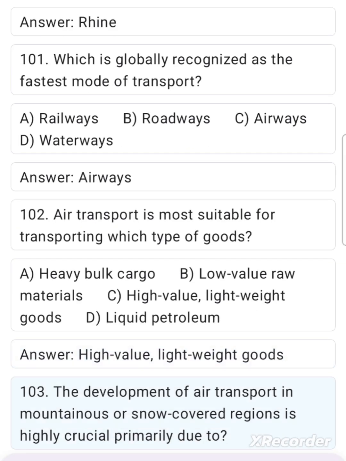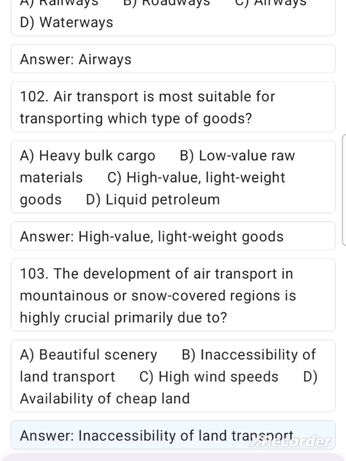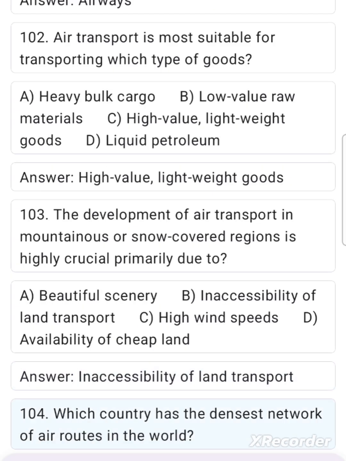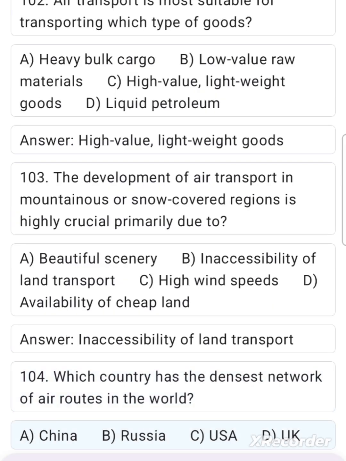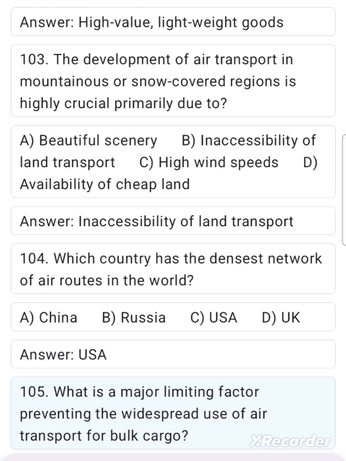103. The development of air transport in mountainous or snow-covered regions is highly crucial primarily due to A. Beautiful scenery, B. Inaccessibility of land transport, C. High wind speeds, D. Availability of cheap land. Answer: Inaccessibility of land transport. 104. Which country has the densest network of air routes in the world? A. China, B. Russia, C. USA, D. UK. Answer: USA.